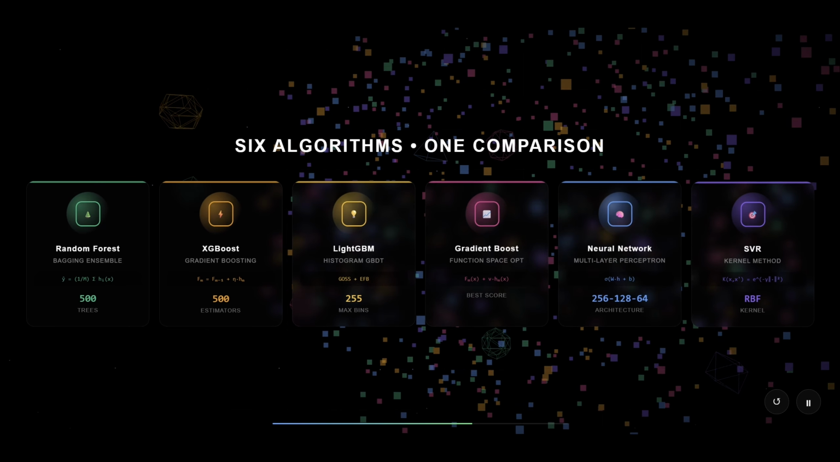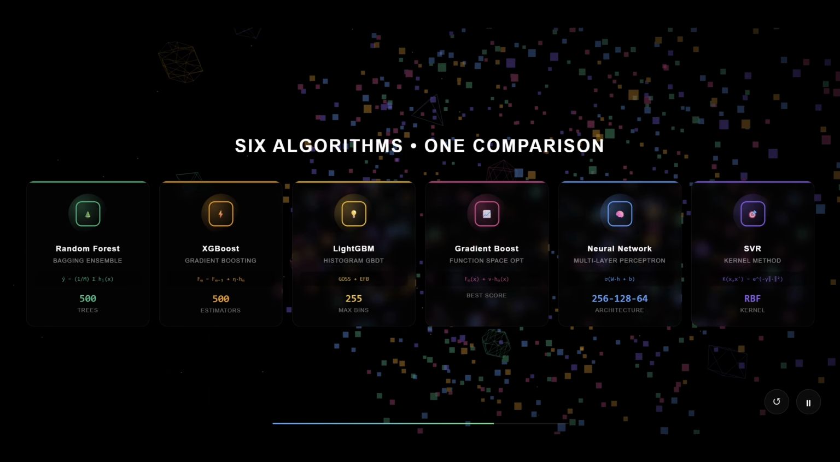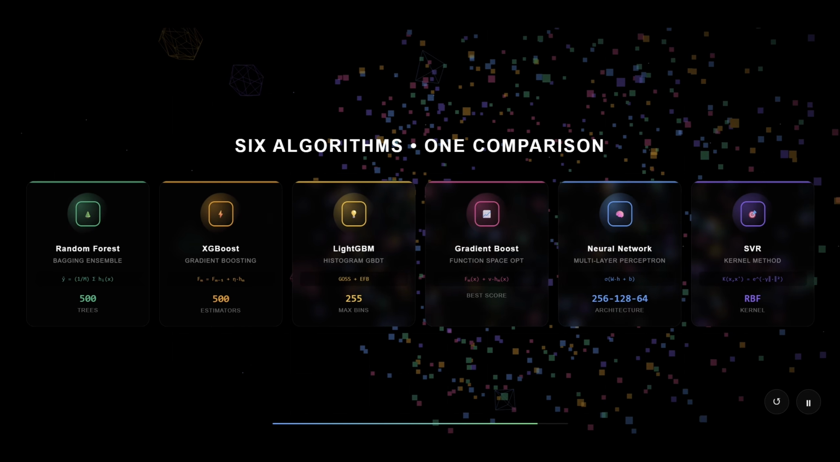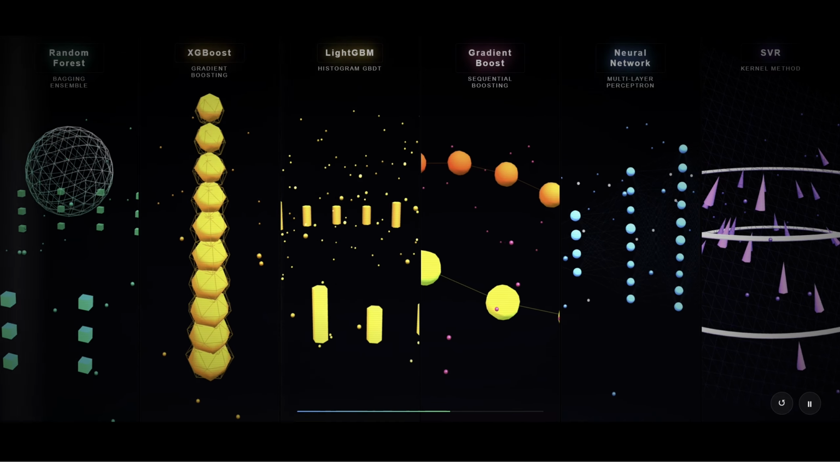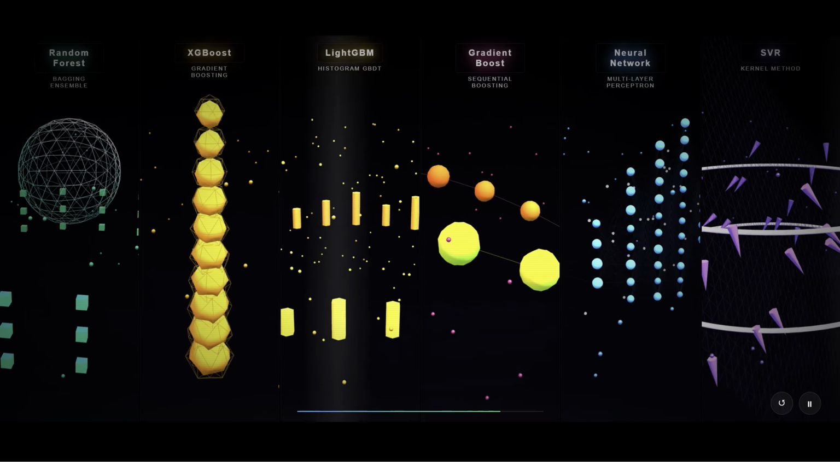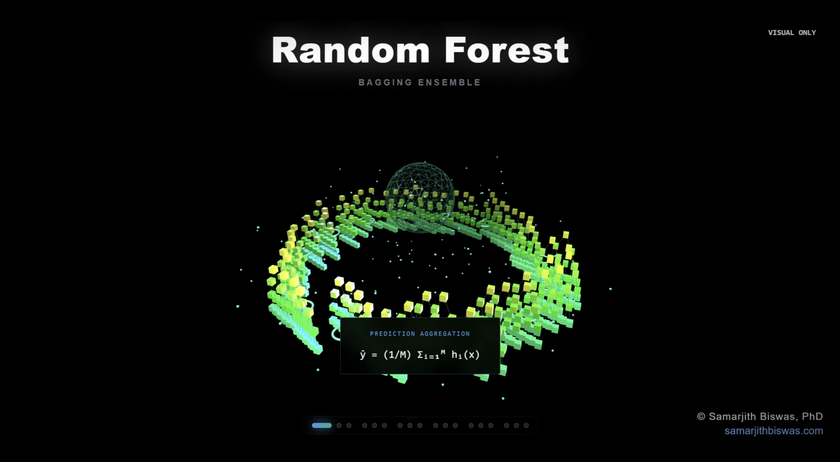To find out, we systematically compared 6 feature-informed approaches on the same metamaterial design task using 800 samples, and the results challenge some assumptions. First up, random forest.